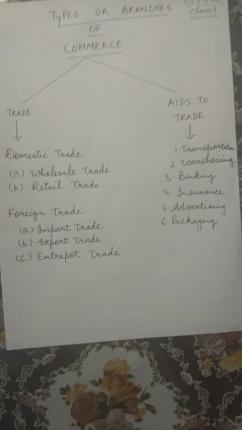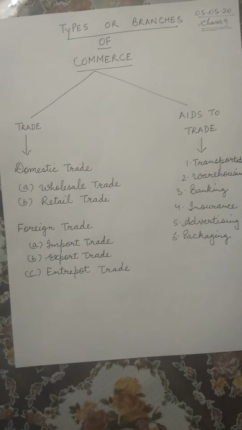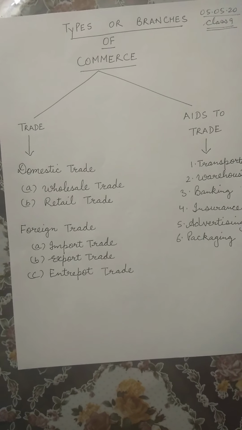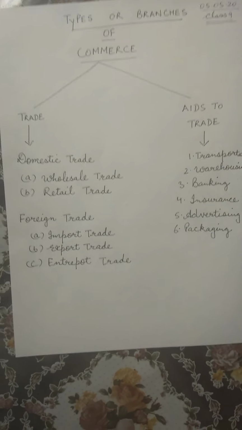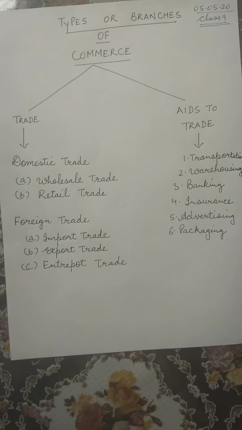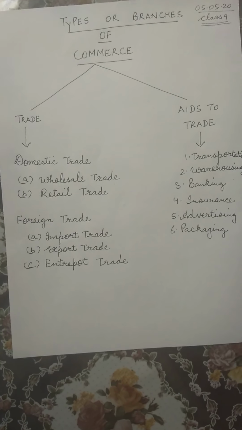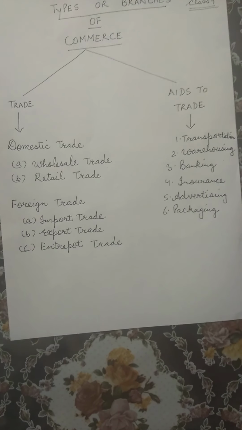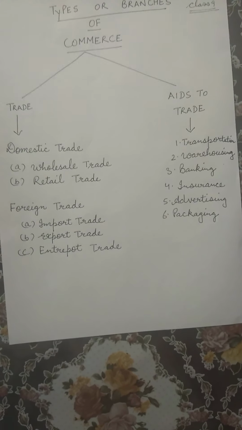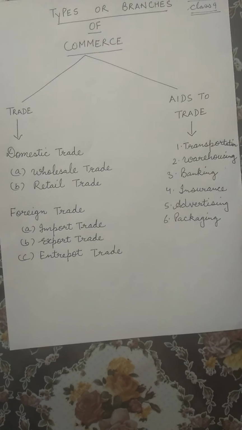The wholesaler, what does it do? It acts as a link between the producer or the manufacturer and retailer. Say there is a wholesaler of chocolates, Cadbury's chocolates. He is buying the goods from the Cadbury's company, from the manufacturer, in large quantity, and he is selling those chocolates to the retailers in smaller quantities.